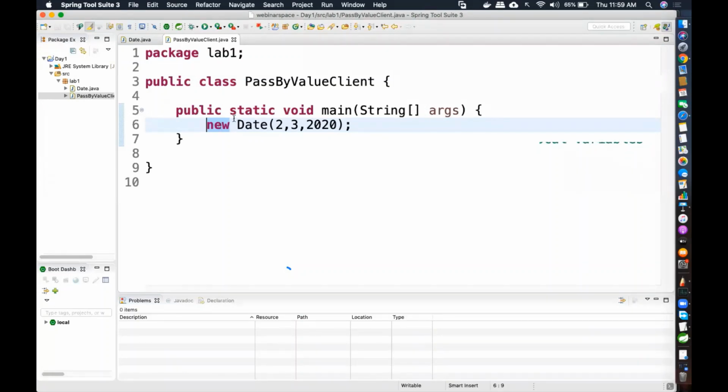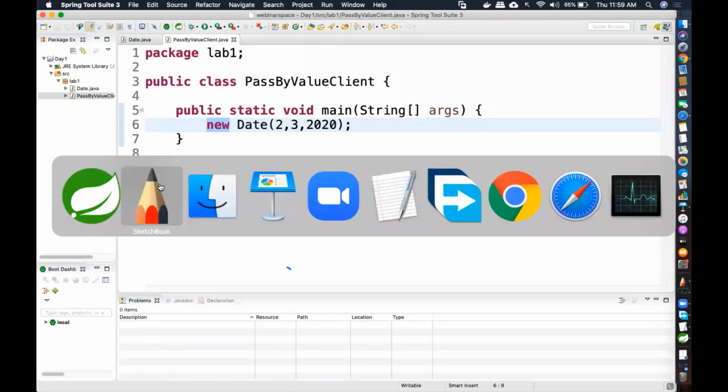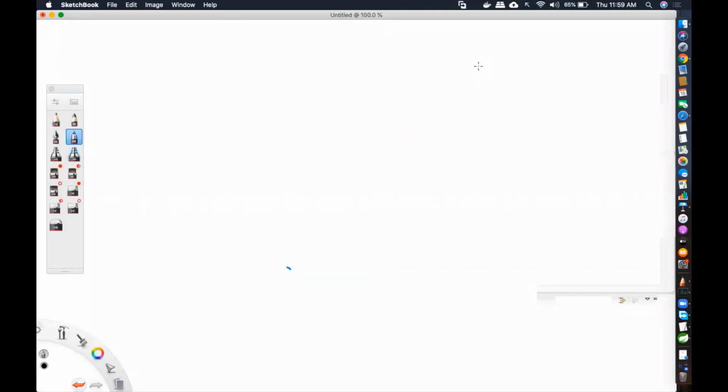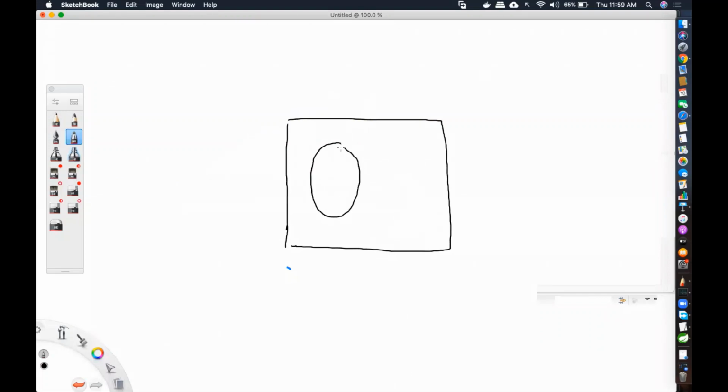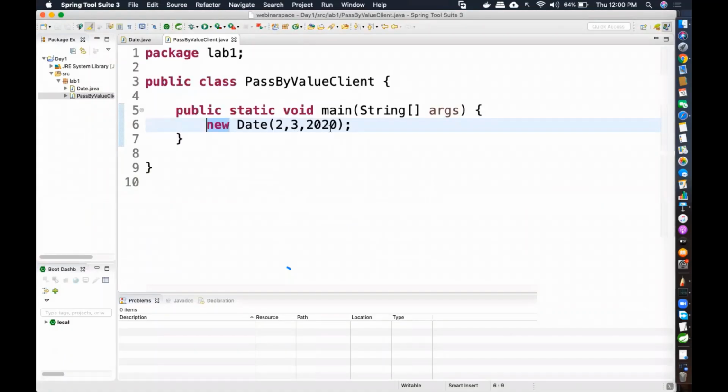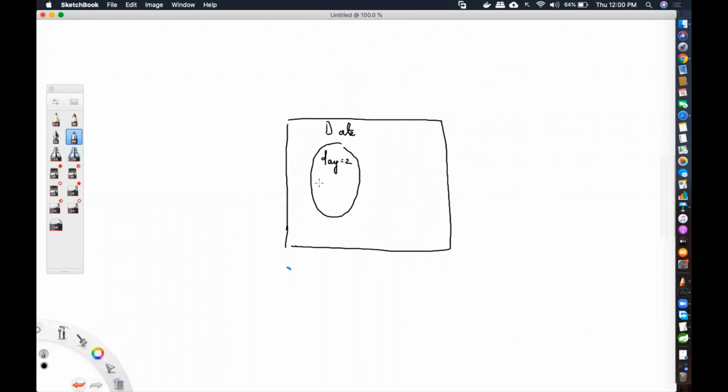So right now I created an object. Let's assume that we did run it. In that case, what happens? There is a heap space wherein that particular object will be created. So this is the Date object. What are the variables that will be there? Day. What is the value that I pass? 2, 3, and 2020. So day becomes 2, month becomes 3. Remember, those variables go in as instance variables, this dot day, this dot month, and year is equal to 2020.